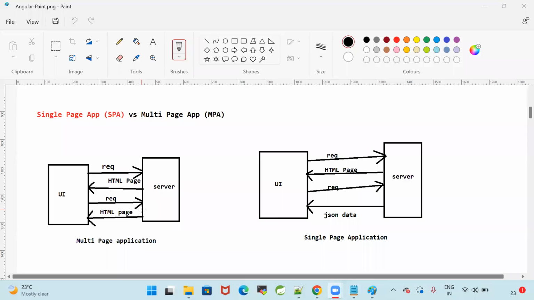In the single page applications, when we perform some operation and send a request to the server, for the first request, the web page will come as a response. When we send the second request, just data will be rendered on the web page without reloading the page. In the multi-page web application, every time a new page will be rendered. In the single page application, the page will not be rendered, only content will be loaded. Okay, guys.